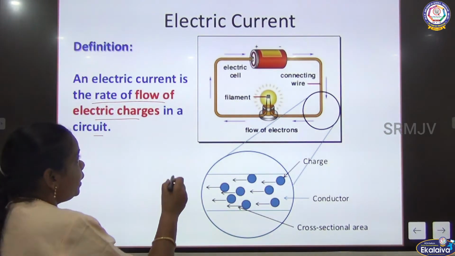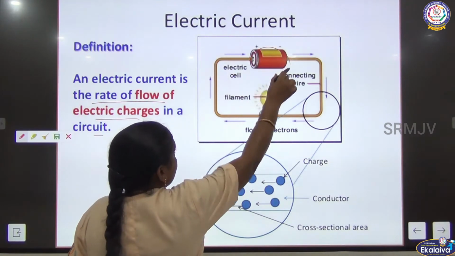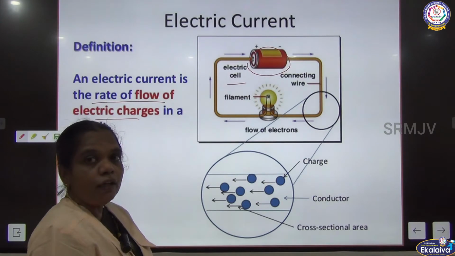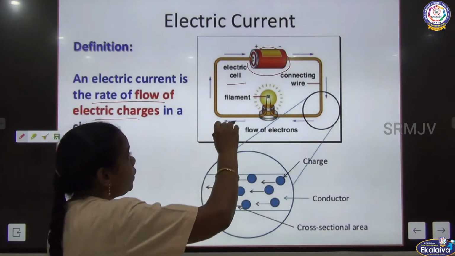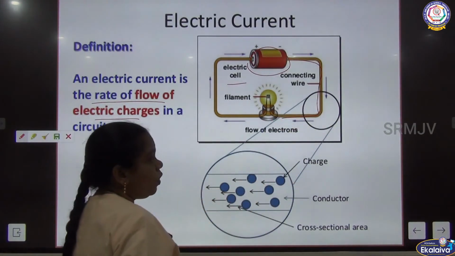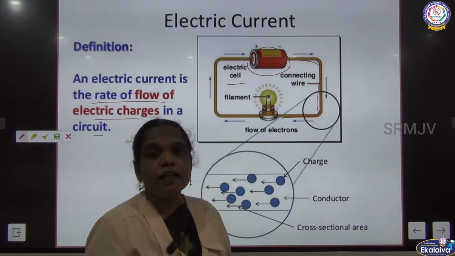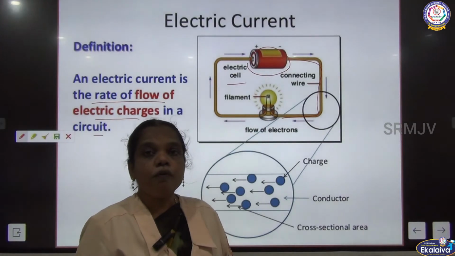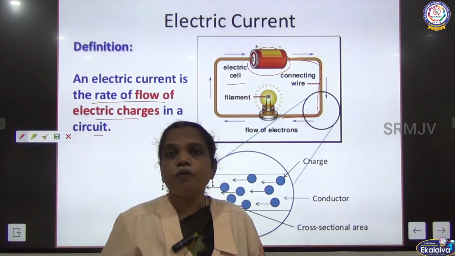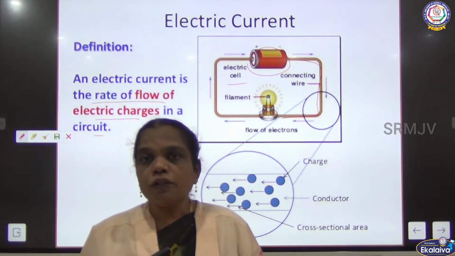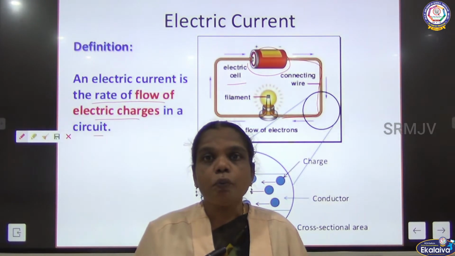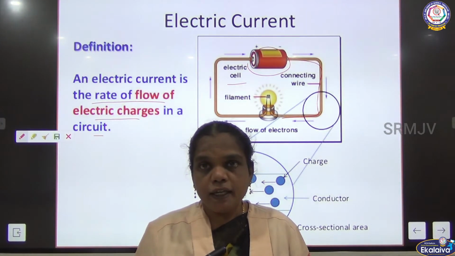Now you can see the current from the source. Here the source is the electric cell or battery. At the source we connect a wire, the material called a conductor. Through this the electrons flow from one end to the other end. The current always flows from the positive end to the negative end, so there are two ends needed to pass the electric current.